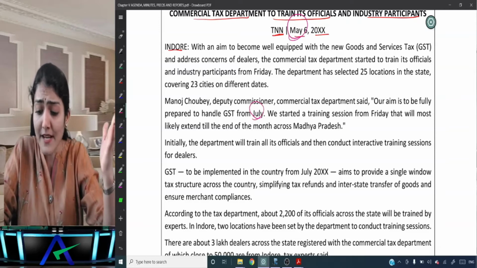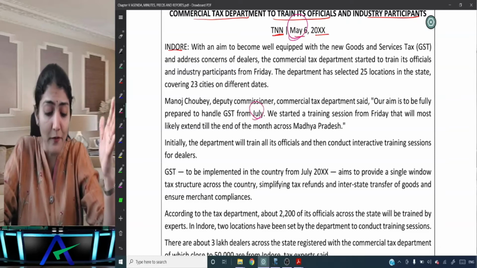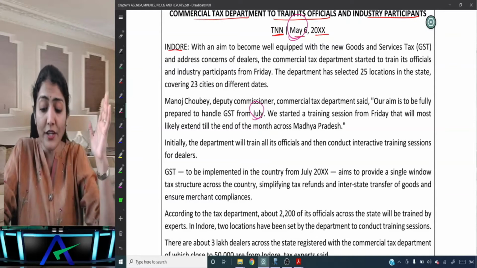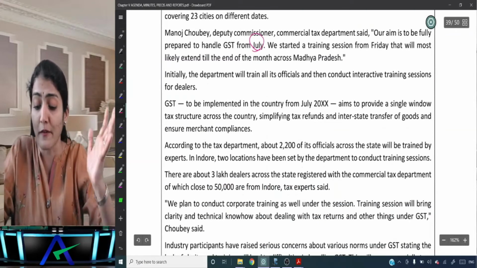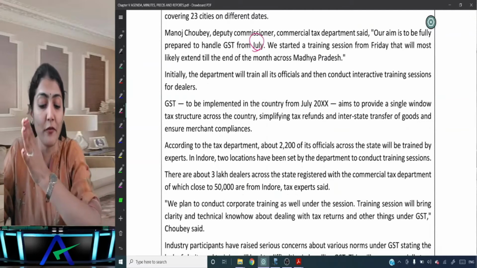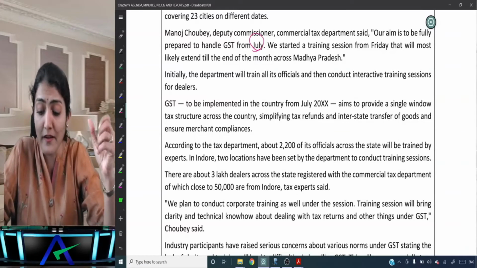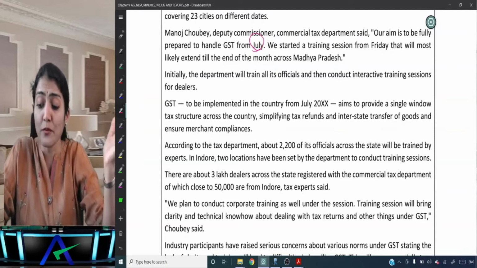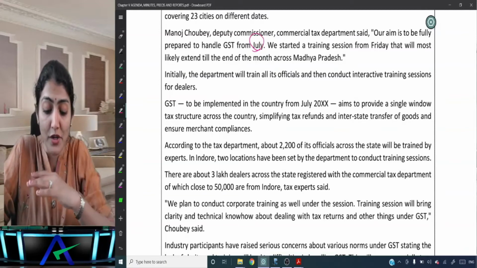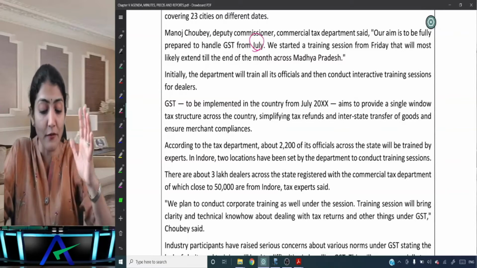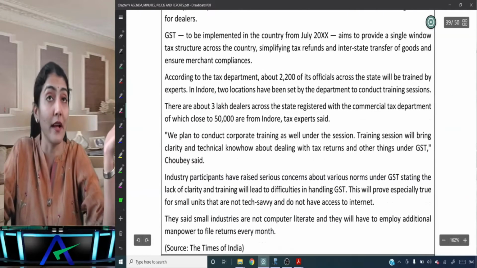Right. We started a training session from Friday that will most likely extend till the end of the month across Madhya Pradesh. Initially, the department will train all its officials and then conduct interactive training sessions for the dealers. GST, to be implemented in the country from July, aims to provide a single window tax structure across the country, simplifying tax refunds and interstate transfer of goods and ensure merchant compliances.